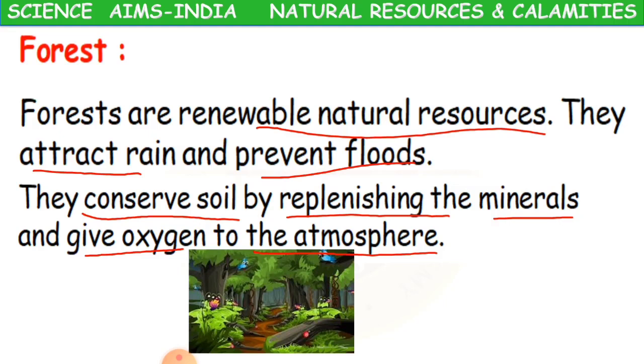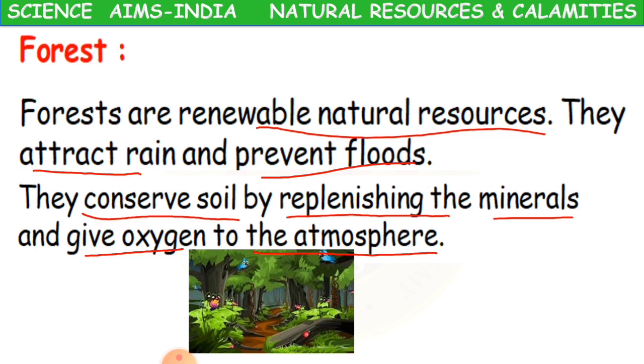Here this flowing of sand can be stopped, because all the water is going to soak under the ground, and the soil will remain in that place. So there is no chance of soil being washed away. And when the soil is saved, the minerals are also saved. Replenishing is nothing but restoring. They restore the minerals which are available in the soil.